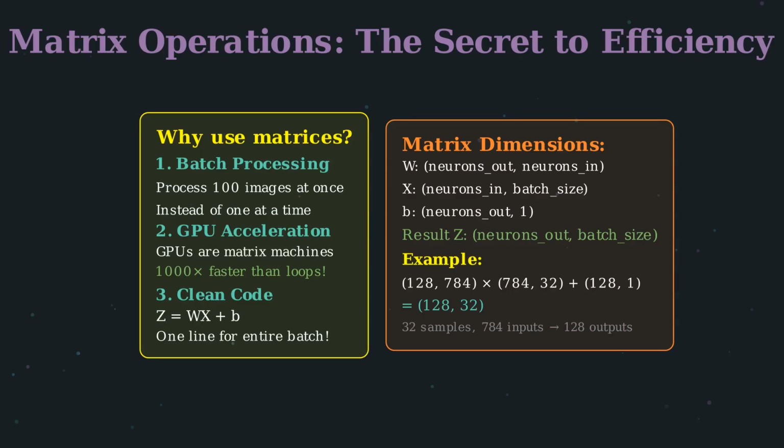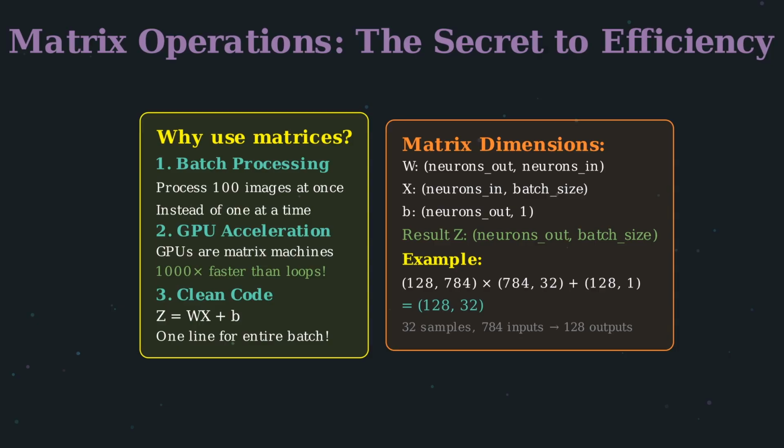Instead of processing one image at a time, we can process hundreds simultaneously using matrices. All examples are computed in parallel. Second, GPU acceleration. Graphics processing units are specifically designed for matrix operations. They can perform matrix multiplication 1,000 times faster than sequential loops. This is why deep learning exploded after GPUs became widely available.